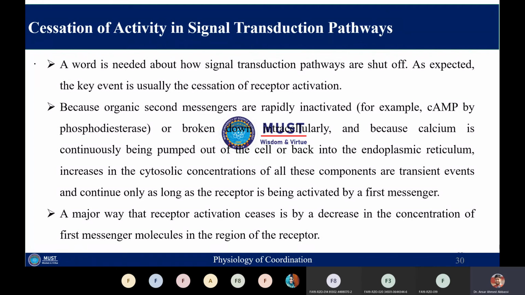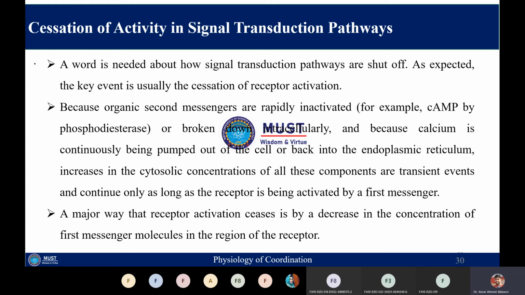Similarly, if you look at calcium, as I have told you, calcium is continuously pumped out from the cytosol either towards the extracellular side, or it is pumped back from the cytosol to the endoplasmic reticulum. So when there is a decreased concentration of calcium, it means the signal transduction pathway can't be further continued.